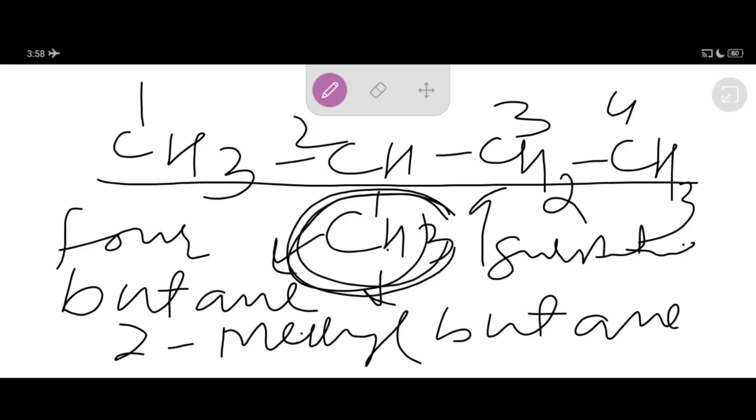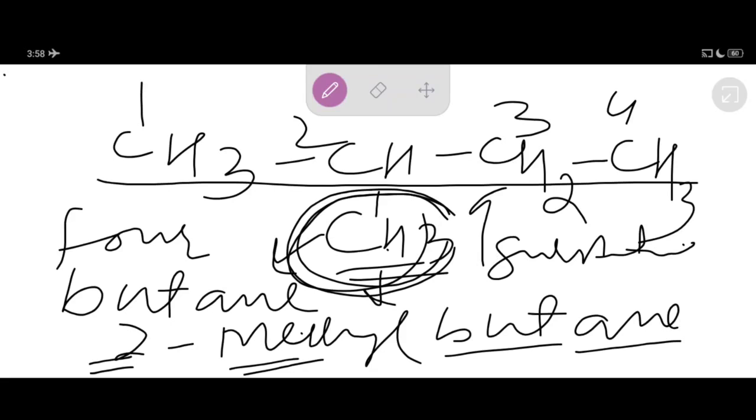That means 2 is the position of the methyl group. Methyl is the group CH3, and 'but' means 4 carbon atoms, 1, 2, 3, 4, present in the longest carbon chain, dear students. 'Ane' means there are carbon-carbon single bonds. That's why this compound is named 2-methyl butane, because it is a derivative of butane.